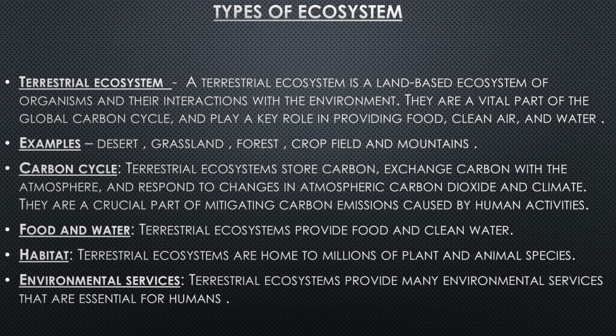Now, carbon cycle. Terrestrial ecosystems store carbon, exchange carbon with the atmosphere, and respond to changes in atmospheric carbon dioxide and climate. They are a crucial part of the carbon emissions caused by human activities.